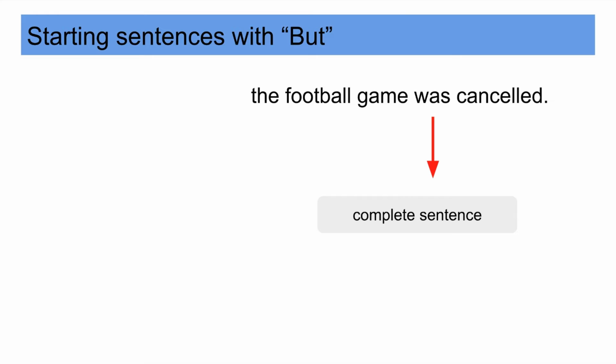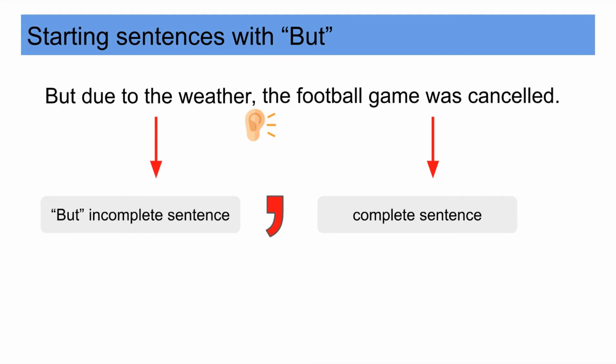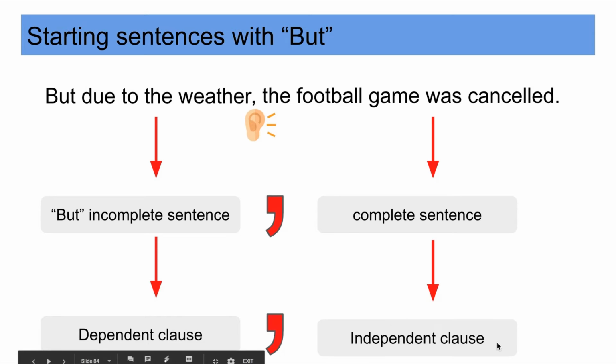The football game was canceled. That's a complete sentence. We call that the independent clause. It can stand by itself. So we have an independent clause or a sentence that's incomplete starting with but, followed by a comma because you hear the pause. Then it needs this part, the complete sentence or the independent clause. So that's the pattern. Dependent clause, comma, independent clause. But due to the weather, this part needs this part. The football game was canceled.